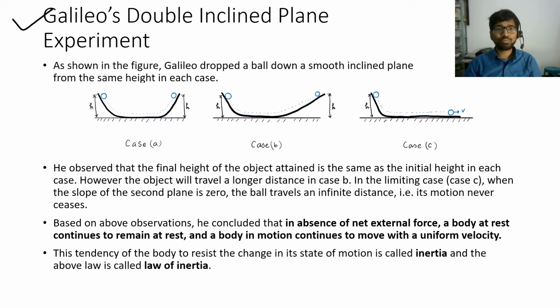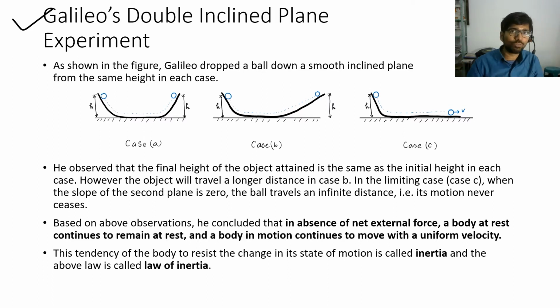Galileo's double inclined plane experiment. For the first time, Galileo challenged Aristotelian law of motion. As shown in the figure, Galileo dropped a ball from a certain height down a smooth inclined plane. He observed that the final height attained by the object is the same as the initial height in each case. However, as you can see in the diagram, in case B, the object will have to travel a longer distance in order to achieve the height h, and in the limiting case, case C, where the slope of the second inclined plane is 0, the object will have to travel an infinite distance before it comes to rest.